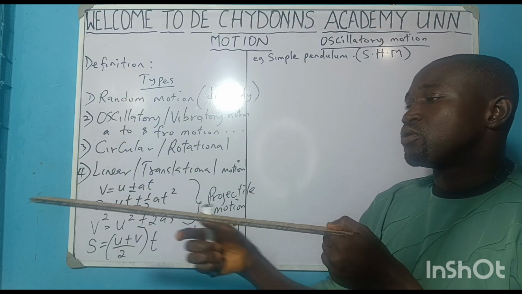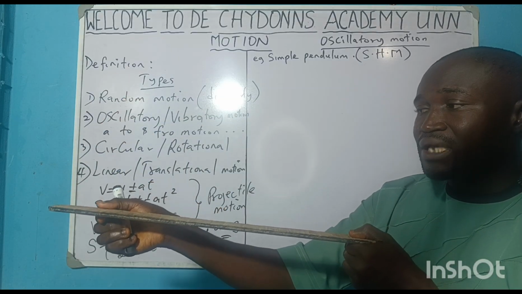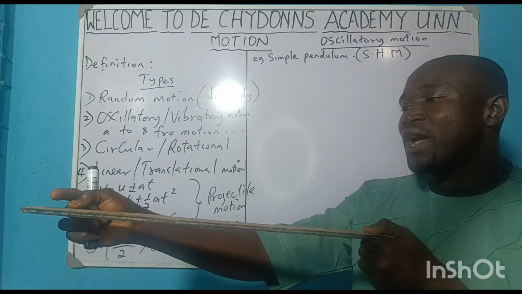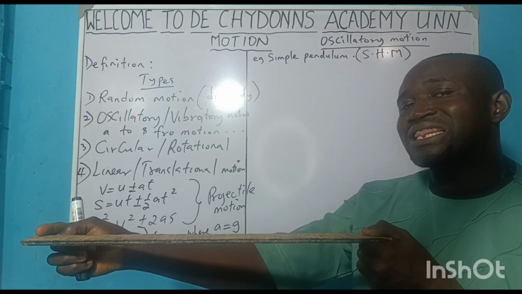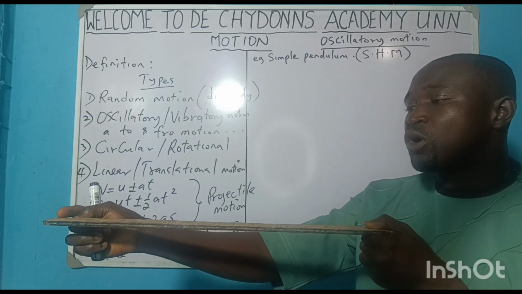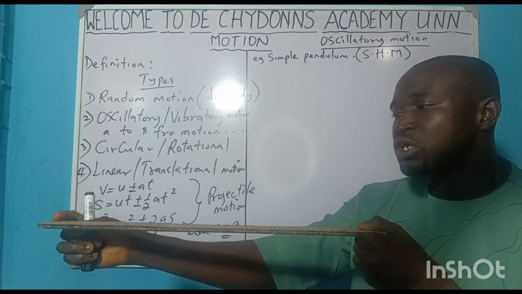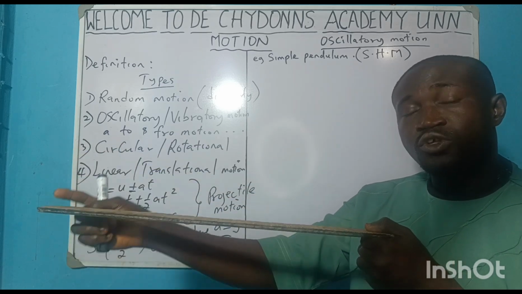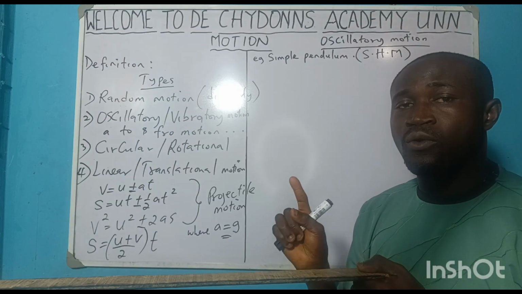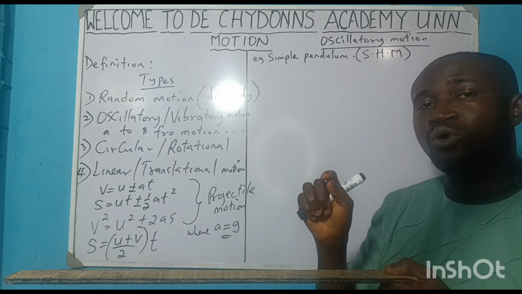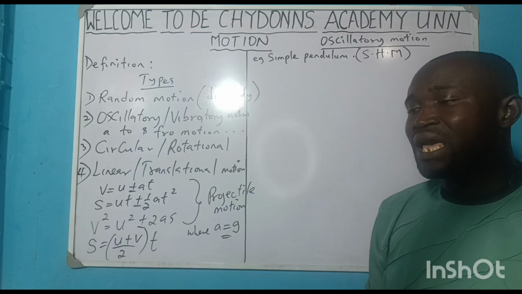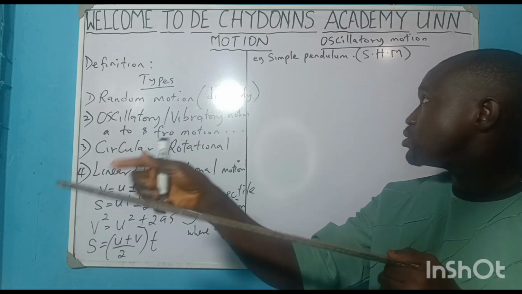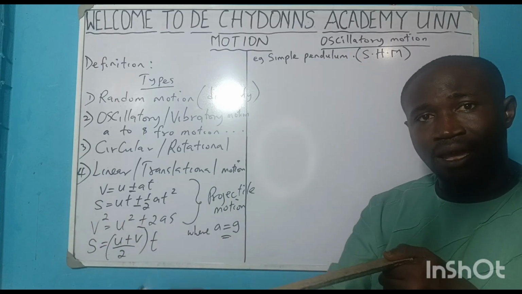The rule that is very important to be obeyed while embarking on simple harmonic motion per se is, while you are displacing this, you displace it at a very small angle. Once you displace it at a very small angle, it will not be moving too fast. It will be moving slow, so that you will be able to do your counting very well, and at the end be able to get accurate results. Then remember, we say it can be up and down, up and down. That is the motion. The oscillatory motion can be up and down.